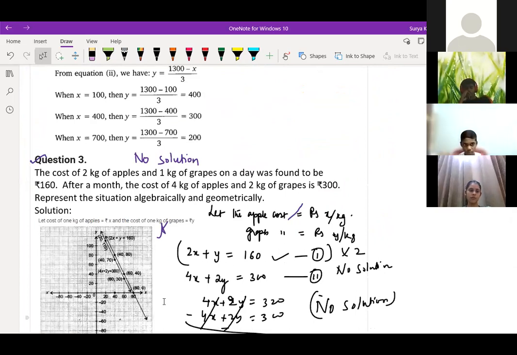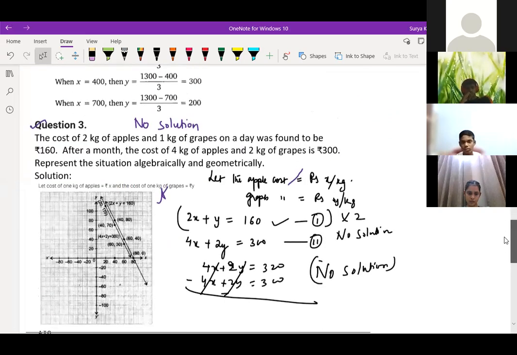Okay. I'm just glancing across it. Okay, children, you just try to do at home. If you're having doubt, you can ask once again. So there are 3 equations over here. First one is one solution. Second one is infinitely many solutions, and third one is no solution. Now we are moving. There are 3 questions only on the first exercise. Now moving to the second exercise.